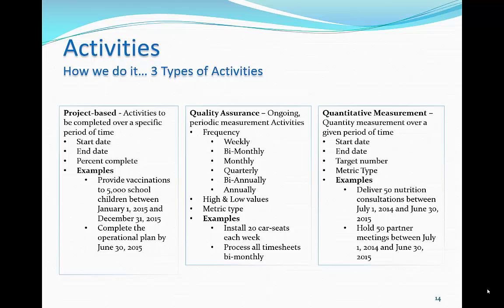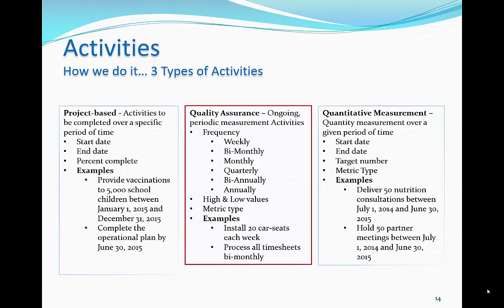As the dashboard was being implemented, we realized that there were other types of activities which had to be entered into the system. The next type of activity implemented was a quality assurance or QA activity. QA activities are performed on an ongoing basis and measured regularly. The activities have a frequency which may be weekly, bi-monthly, monthly, quarterly, biannually, or annually, a high and a low value, and a metric type.